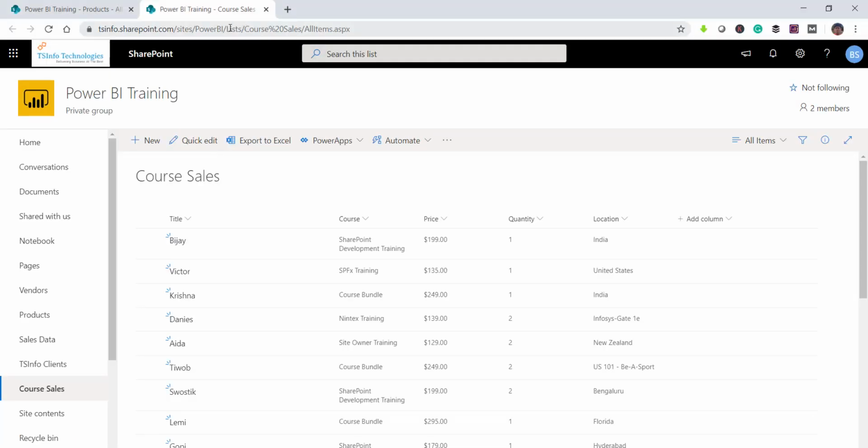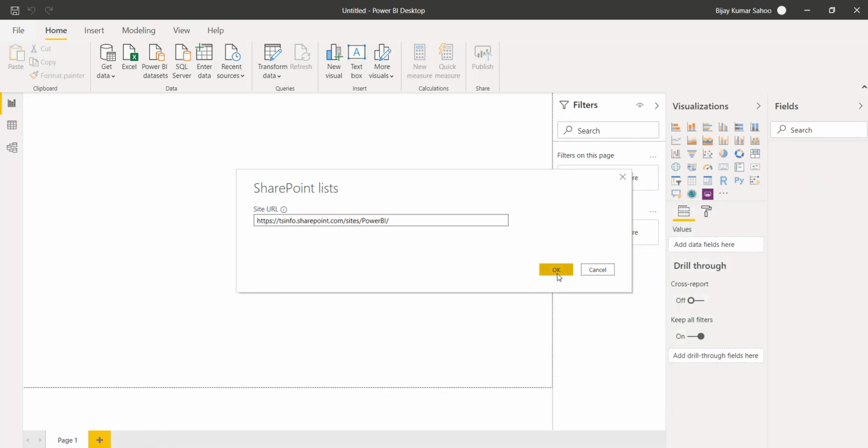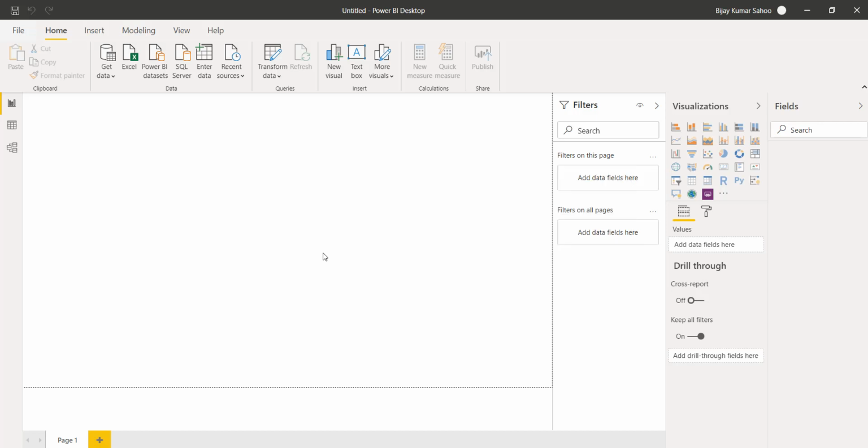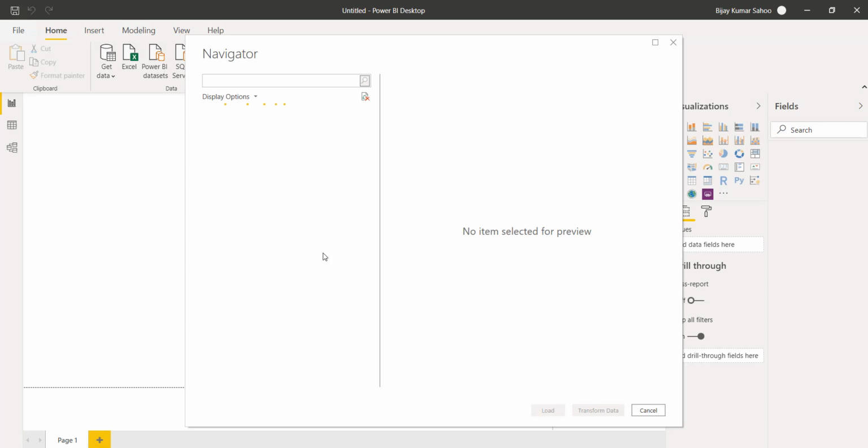So I'll just copy the site URL. So this is my site URL. Let me just copy it. I'll click on OK. Once you click on OK, it will connect to the SharePoint site, and it will display all the lists and all the libraries where the data is present. And we will select our list, which is the courses sale list.